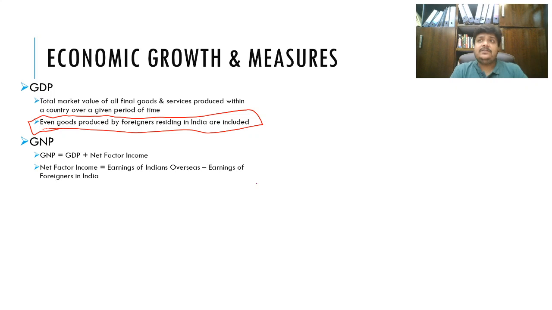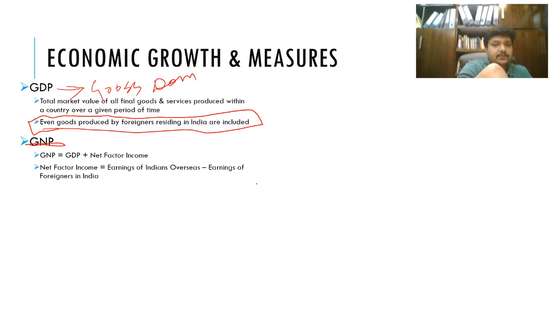Moving on, next is the GNP. What is this GNP? Here, this is the gross national product. This is the gross domestic product. This is gross national product.